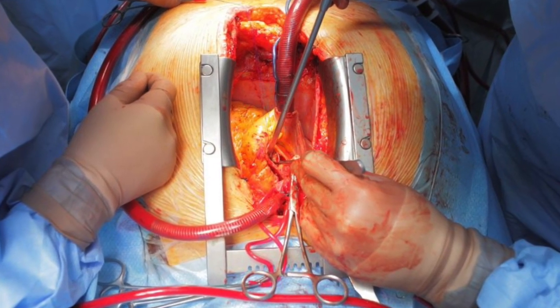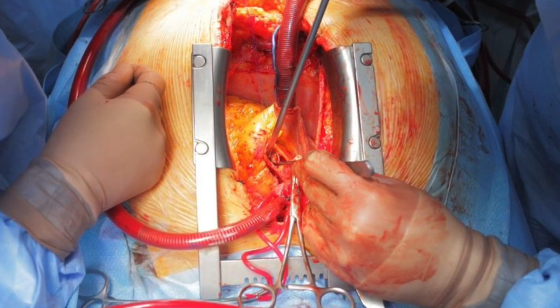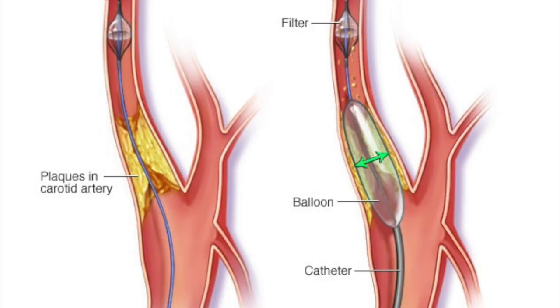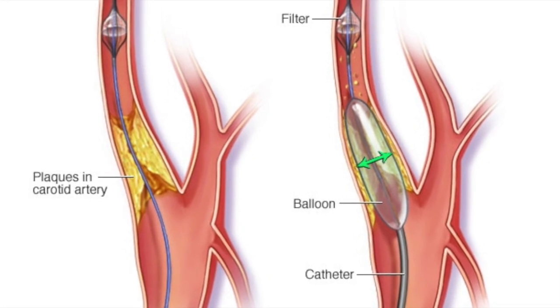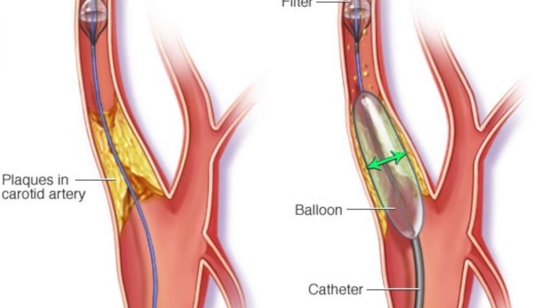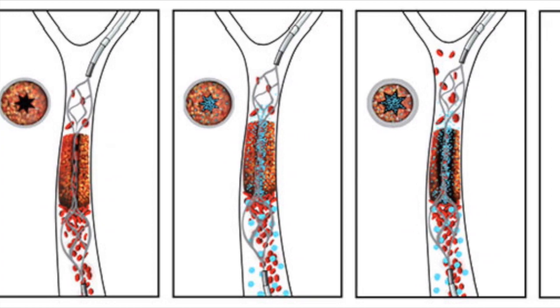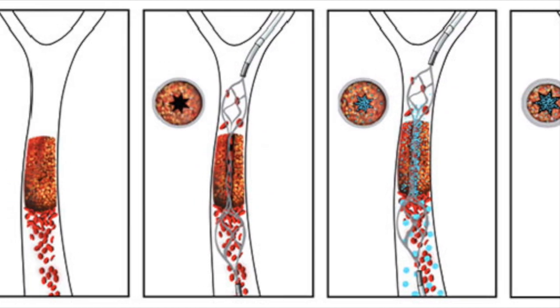Bypass surgery. The surgeon will take a healthy blood vessel, usually from your chest or leg, and use it to wrap around the blocked artery to allow blood flow again. Endarterectomy. The doctor goes into the arteries in your neck to remove the plaque to restore blood flow. Fibrinolytic therapy, a drug that is used to dissolve the blood clot that is blocking the artery.